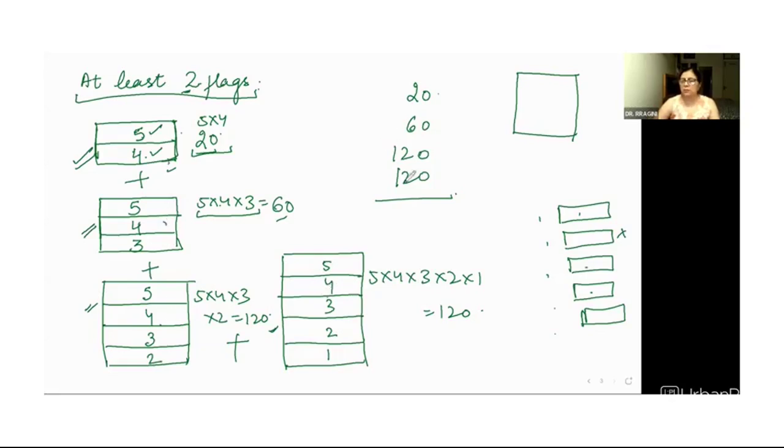So all these different ways can be added. 20 plus 60 plus 120 plus 120 gives 320 ways in which we can create signals in which a minimum of 2 colors are required and a maximum of 5. I have added these values, not multiplied, because here we have a choice. When we have a choice, we can perform it this way, that way, or in multiple ways. All the ways have to be added, right?